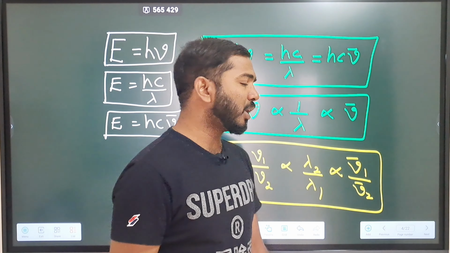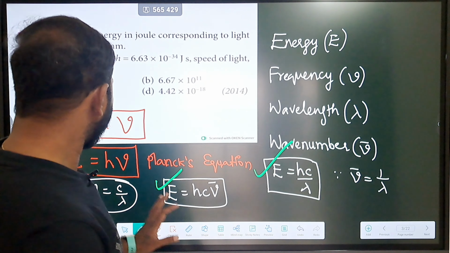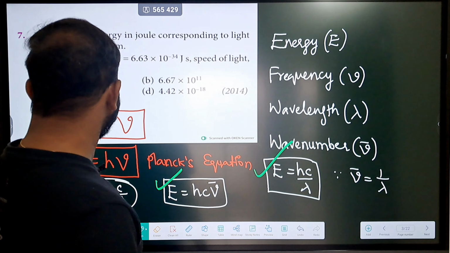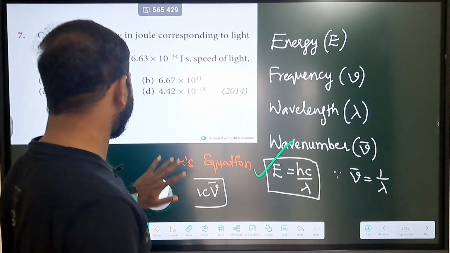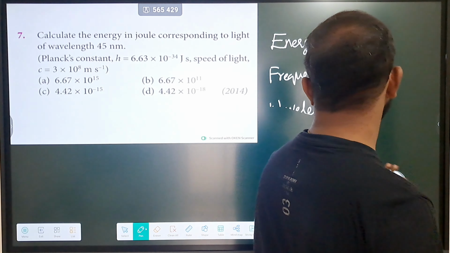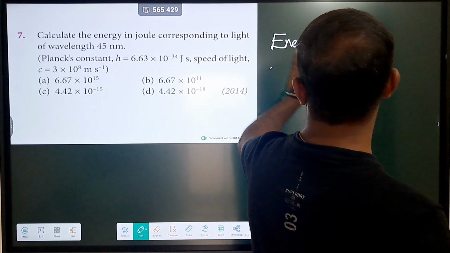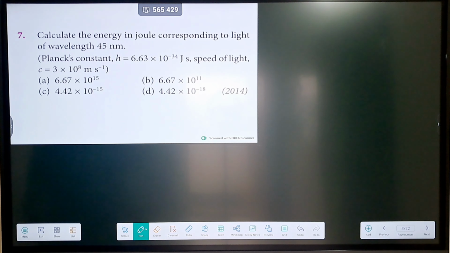Let me directly move into my first question. The question here is: calculate the energy in joules corresponding to the light of wavelength 45 nanometers.